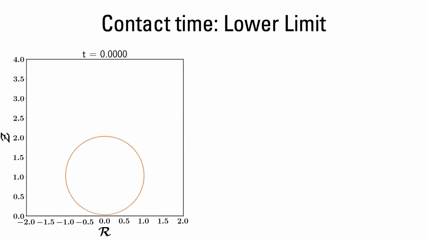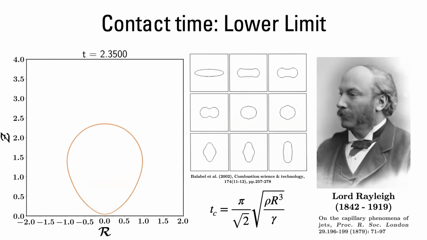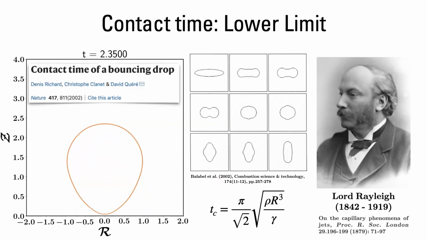One interesting feature that people often compare is the time of contact, and it is the time which passes between the instant when the drop has just touched the substrate to the instant when the drop finally takes off, which is right about now. Now, if we look closely at this impact process, then you can see that there is an analogy between this process and the Rayleigh frequency of oscillation. This sets up a lower limit on the time of contact for these kinds of cases. To know more details about this process, please read our series of papers from David Quéré's group, which really nicely explains this.